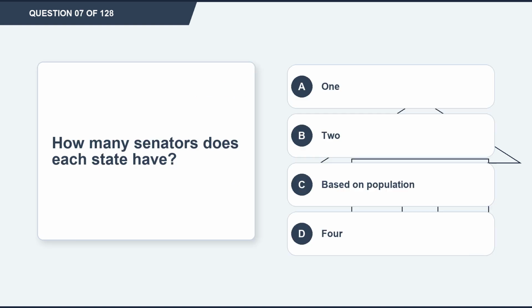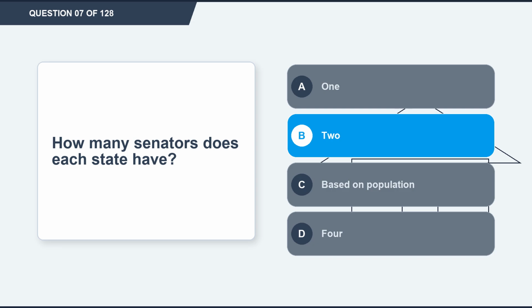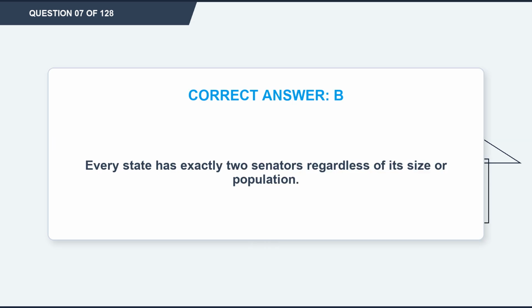Question 7. How many senators does each state have? Option A. 1. Option B. 2. Option C. Based on population. Option D. 4. The correct answer is option B. 2. Explanation. Every state has exactly 2 senators regardless of its size or population.